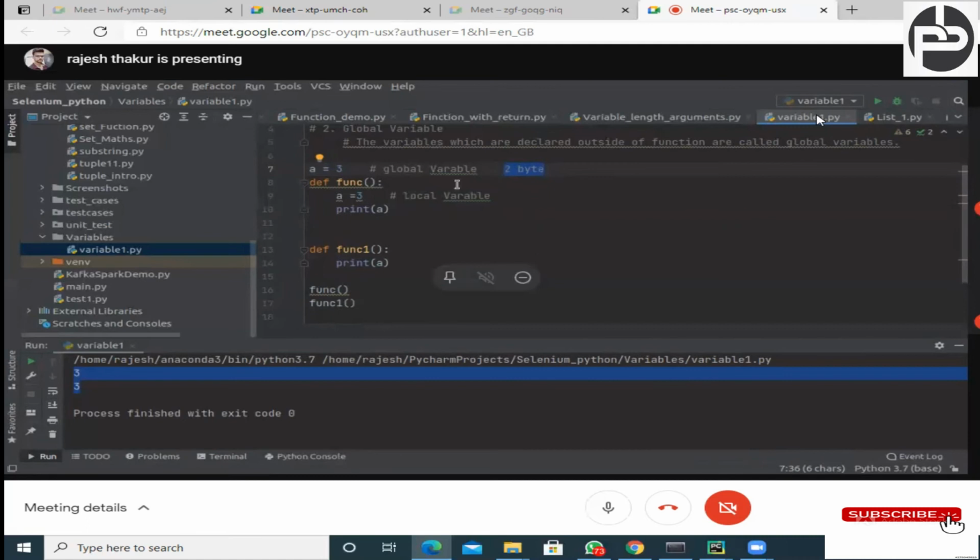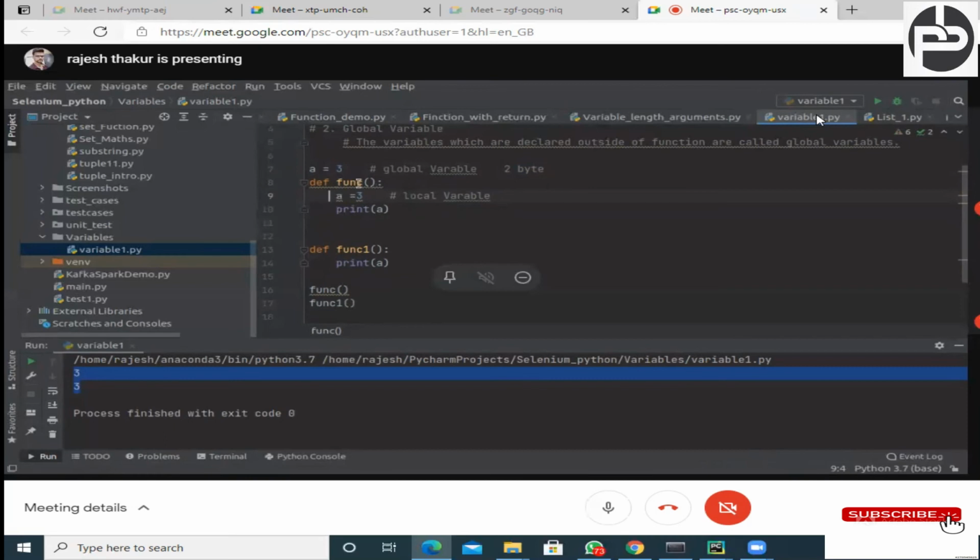Try to understand. But we know that we have to use this a value inside this function only, and after the completion of this function's execution, I don't want to use this a value. So to avoid this problem, to do memory management, whenever we know we have to use this a value inside this function only, why should I make it global?